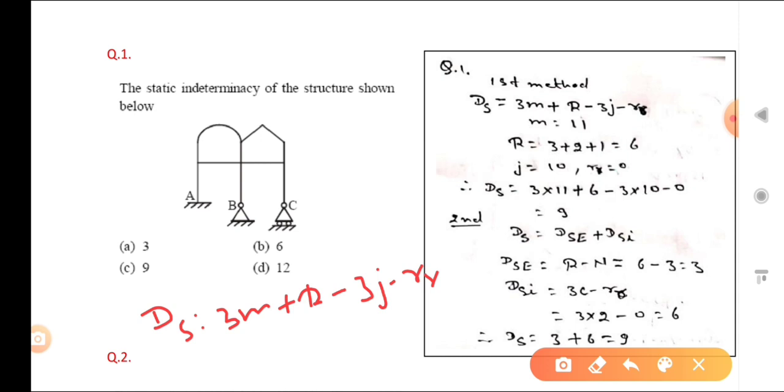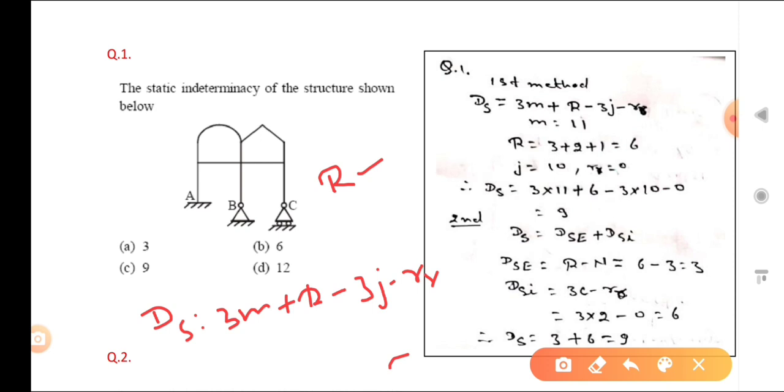How? What is the determinacy? Degree of determinacy is the number of unknowns minus the number of equations. So what is the number of unknowns? Two kinds are there. First, the external reactions, suppose that is R. So unknown R.